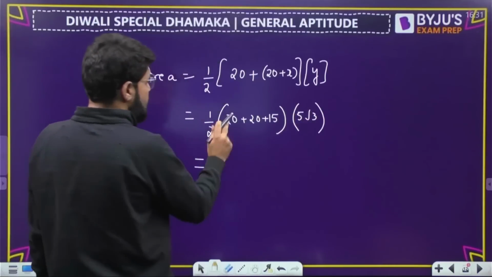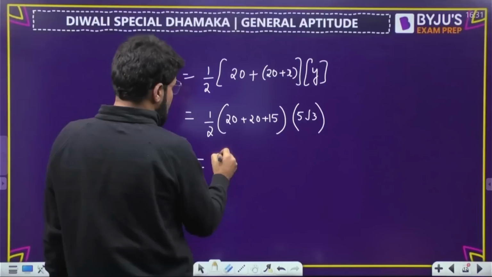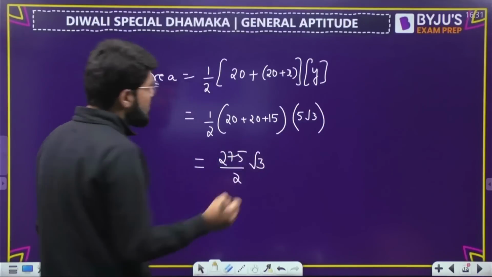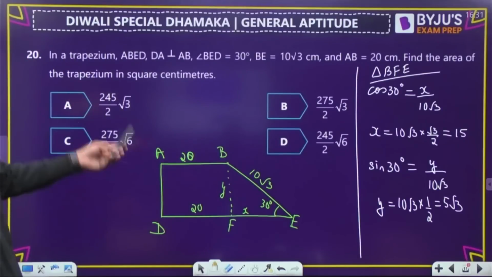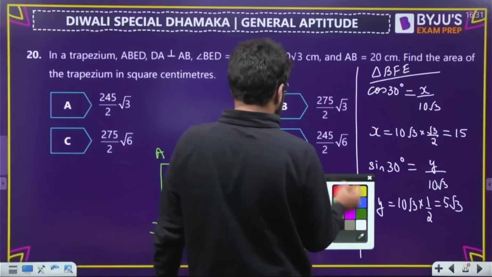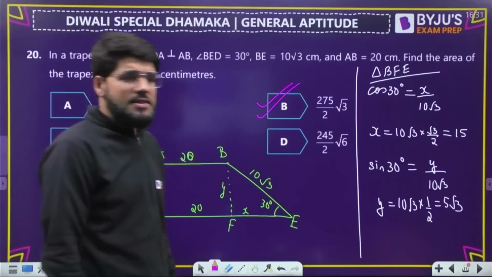Right, so it's 40 and 50, 55 into 5, 275 by 2 root 3. The answer is in root 3 and root 6 format. So 275 by 2 root 3. I've got my option number B ready. Option number B is done.